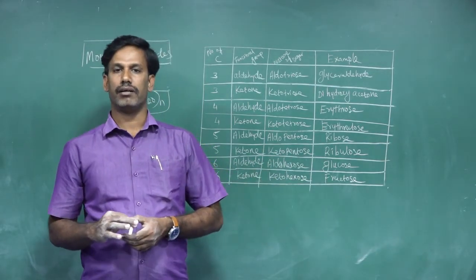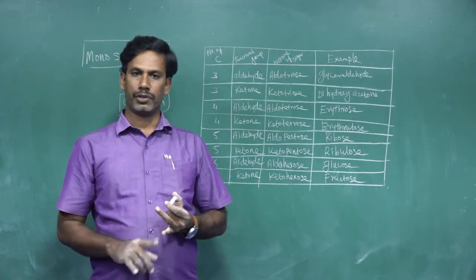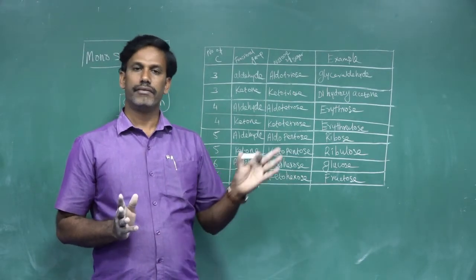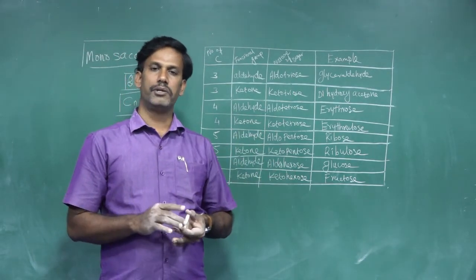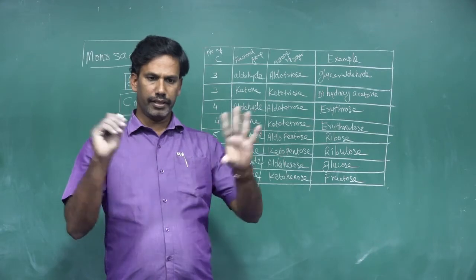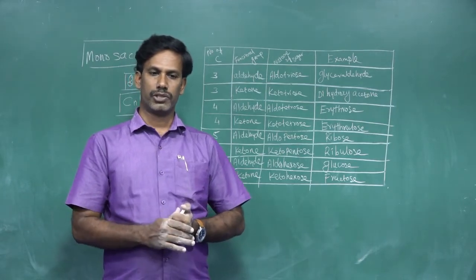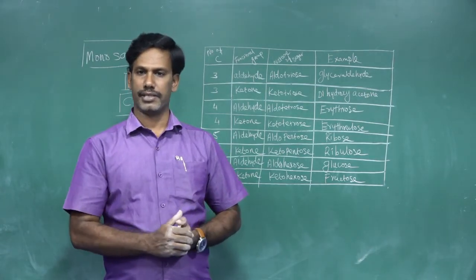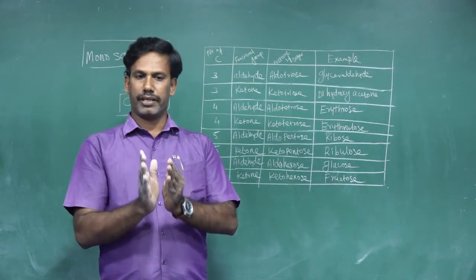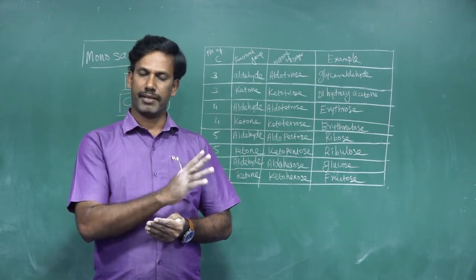Then we have seen the classification of carbohydrates today. Based on taste, they are classified as sugar and non-sugar. Based on hydrolysis, they are classified into monosaccharide, oligosaccharide and polysaccharide. Based on the reducing property, they are classified into reducing sugar and non-reducing sugar. Then we have seen the entire flowchart of the classification. Finally, what is a monosaccharide? A saccharide which cannot be further hydrolyzed into simpler units is called a monosaccharide. The general formula is the same, Cn(H2O)n.